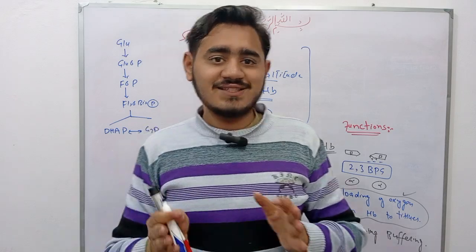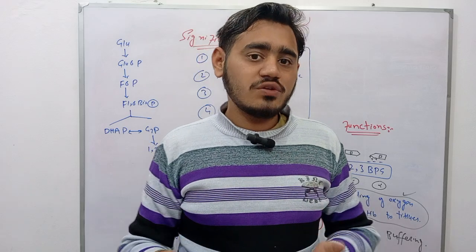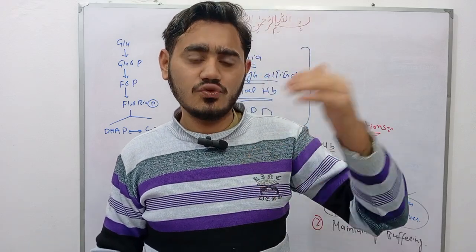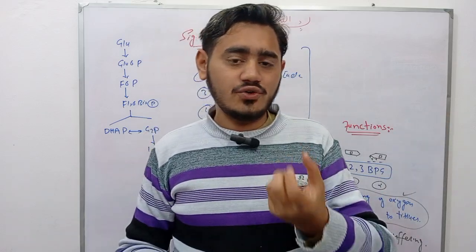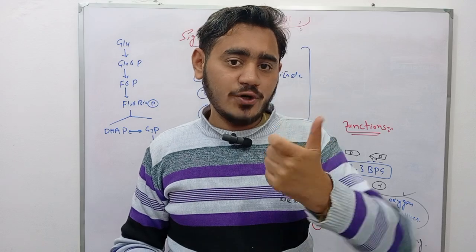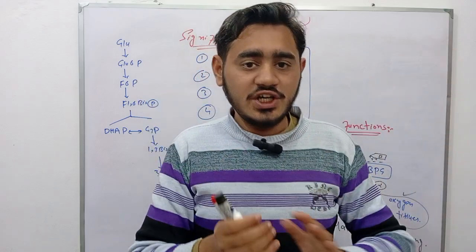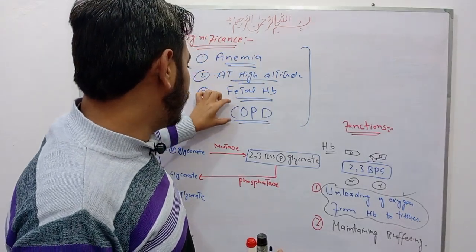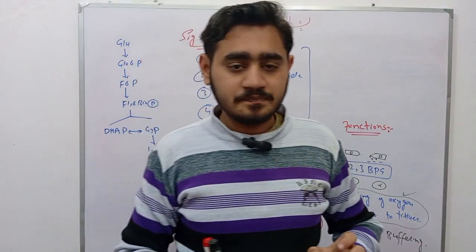Summarizing all: in this cycle, there is synthesis of 2,3-bisphosphoglycerate in RBC. It is very important. 2,3-bisphosphoglycerate is responsible for unloading of oxygen from hemoglobin to various other tissues, and it is responsible for maintaining buffer due to its phosphate group. This unloading of oxygen from hemoglobin to other tissues is very important in four cases: anemia, high altitude, fetal hemoglobin, and chronic obstructive pulmonary disease.